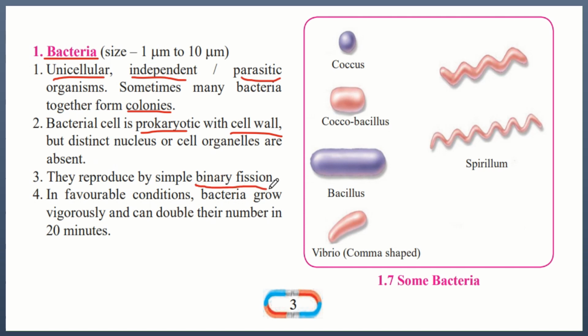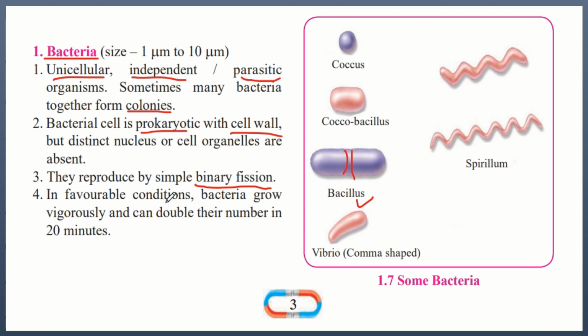So what is binary fission? Binary fission is when one cell, let's take this example of this bacillus, this will divide into two, and that will form two different bacteria.